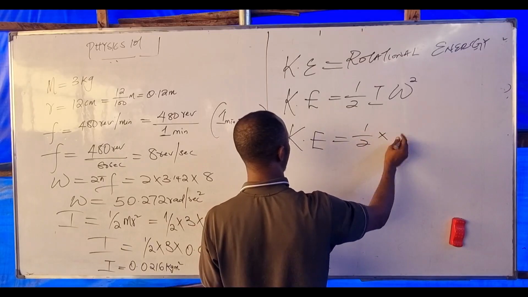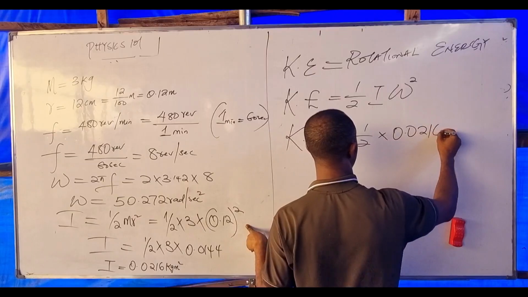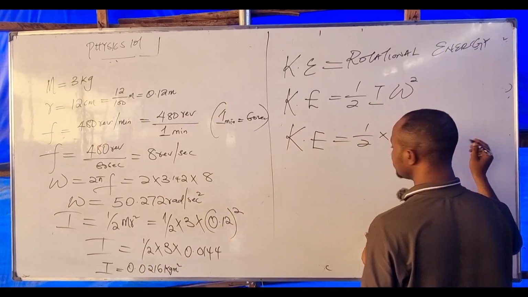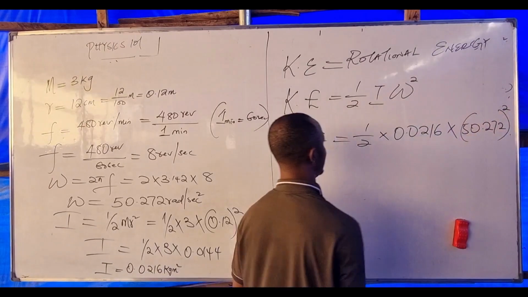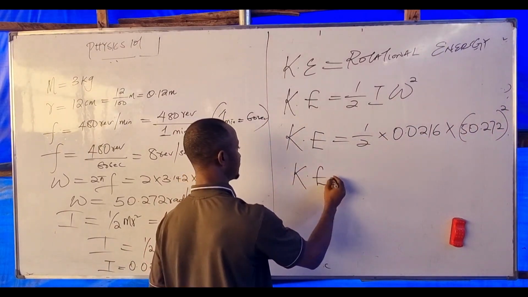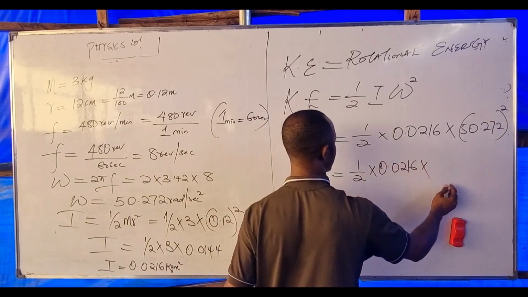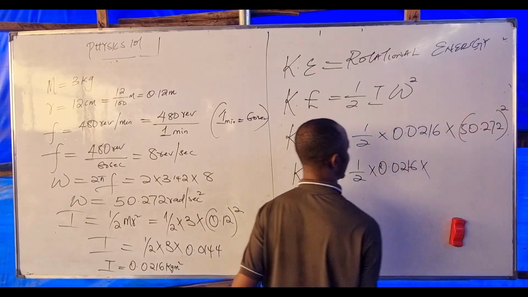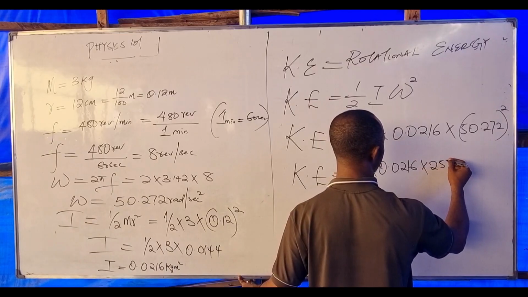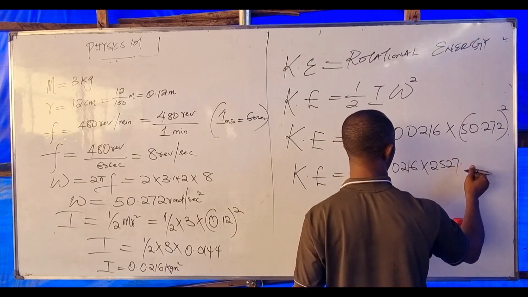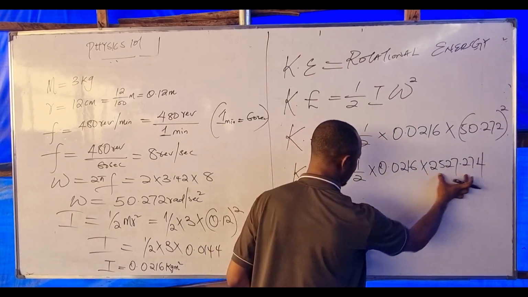Half times the inertia, 0.0216, times the angular velocity, 50.272, all squared. So our KE becomes half times 0.0216 times 50.272 squared. 50.272 squared is 2527.274. Multiply this value with this, then divide by 2.